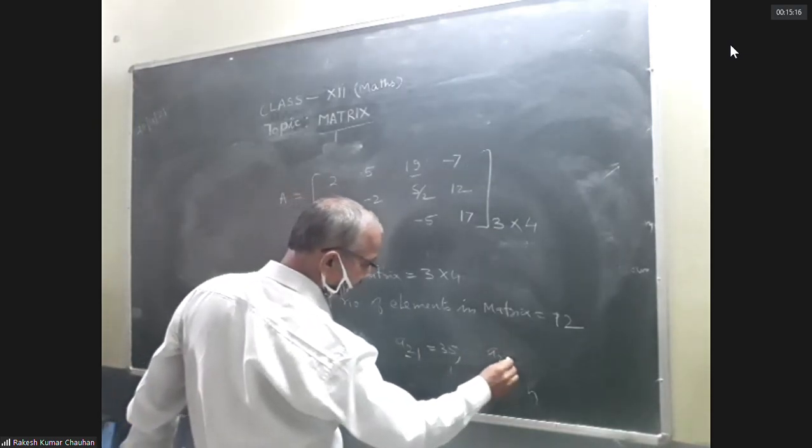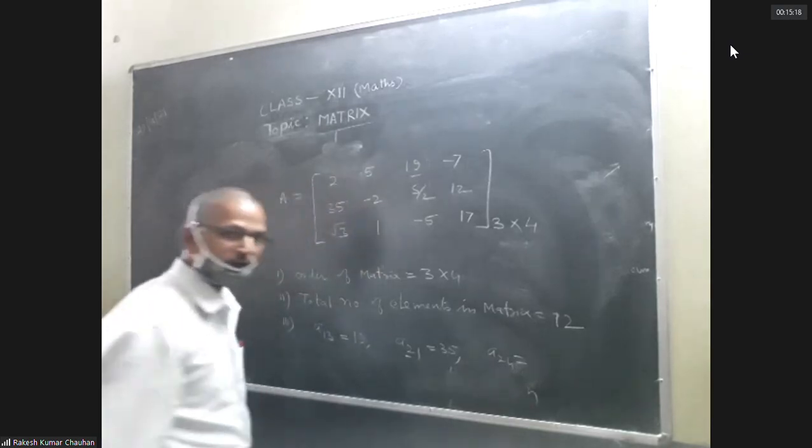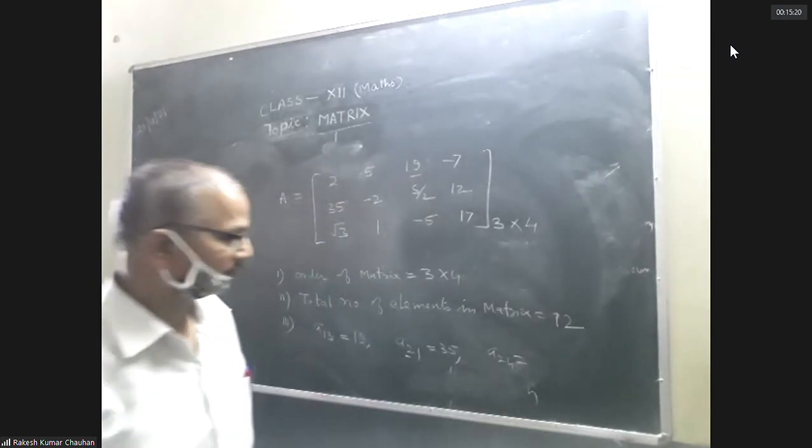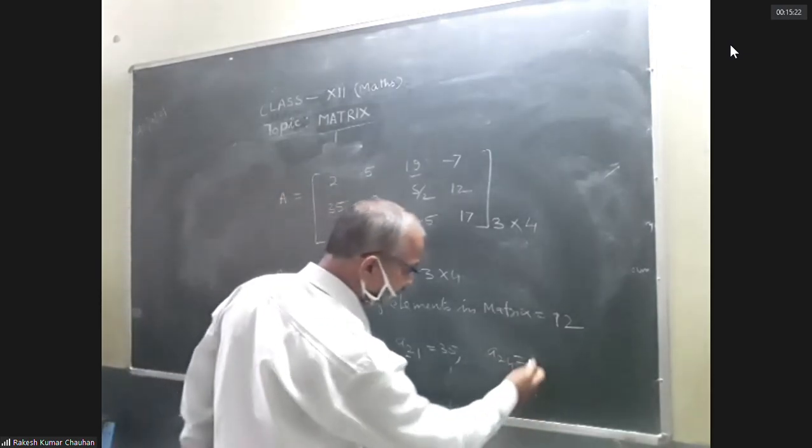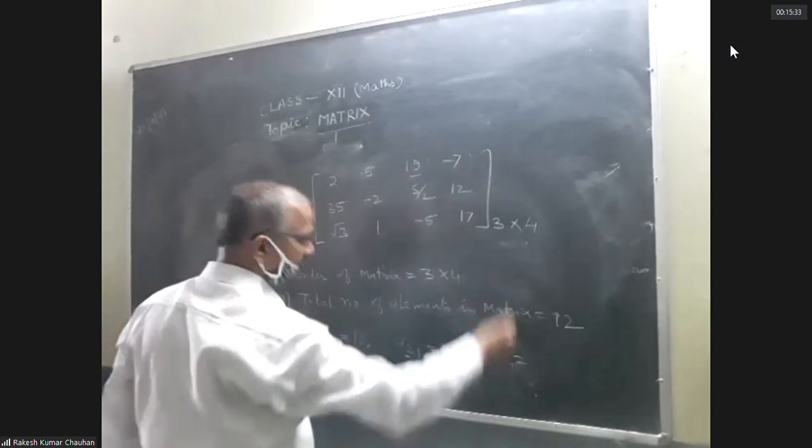Now A24. What is the value? Tell me. 12. What is the answer of this question, student? A24. 12. Right, 12. Second row, fourth column, 12. Correct.